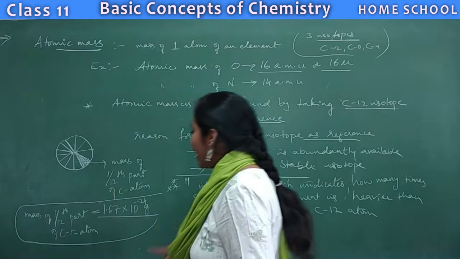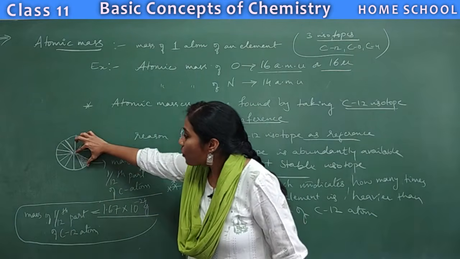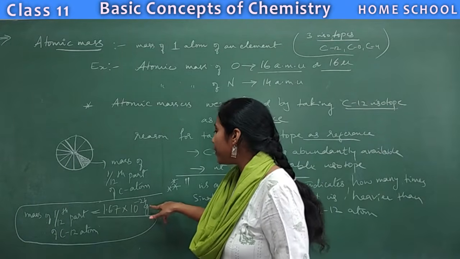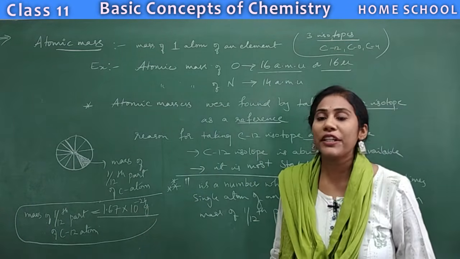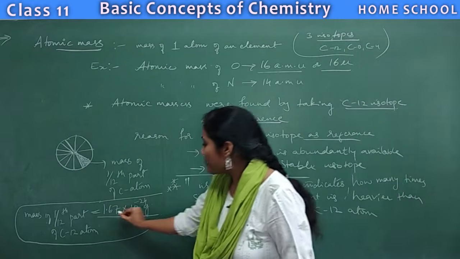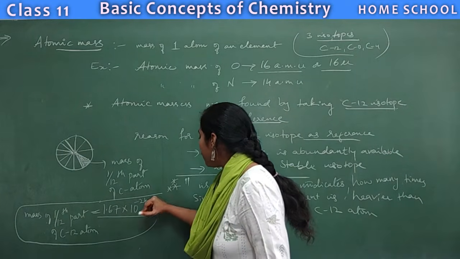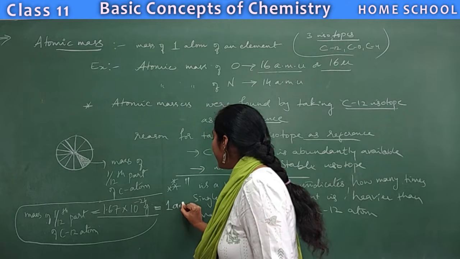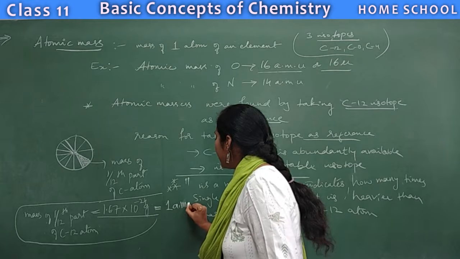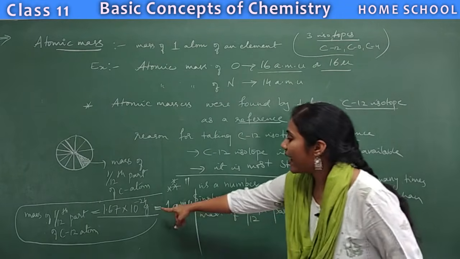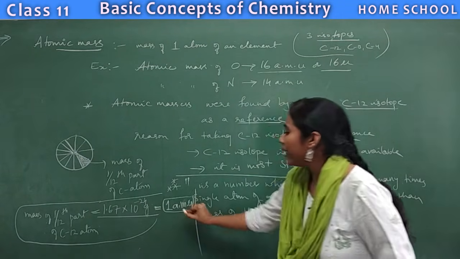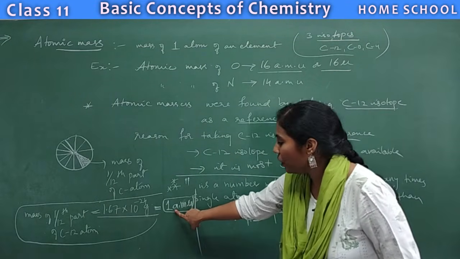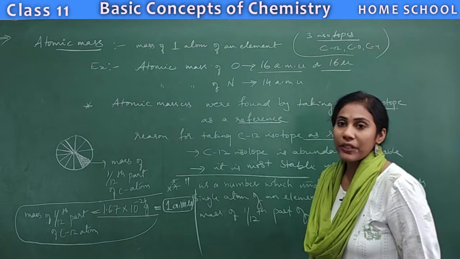Now I gave you the mass of 1/12 part of carbon atom as 1.67 into 10 to the power of minus 24 grams. This value itself we call 1 AMU. So this value is called 1 AMU. AMU means atomic mass unit. What is AMU? Atomic mass unit.